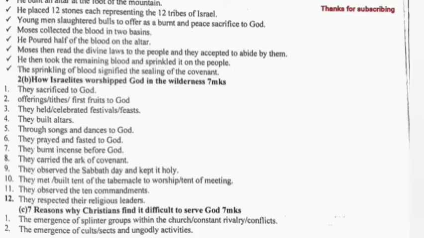Moses collected the blood into 2 basins. He poured half of the blood on the altar. Moses then read the divine laws to the people, and they accepted to abide by them. He then took the remaining blood and sprinkled it on the people. The sprinkling of blood signified the sealing of the covenant.